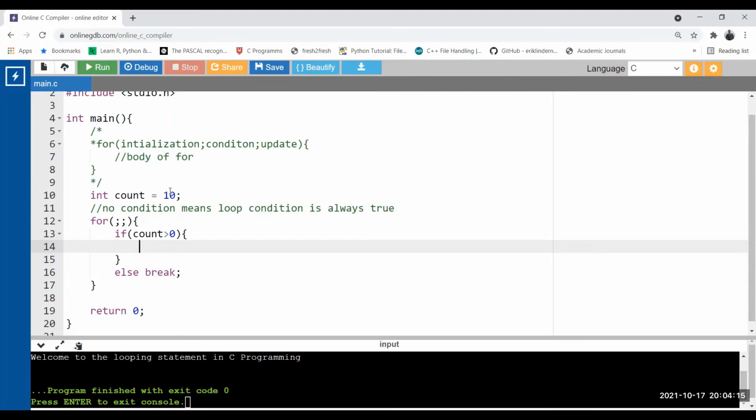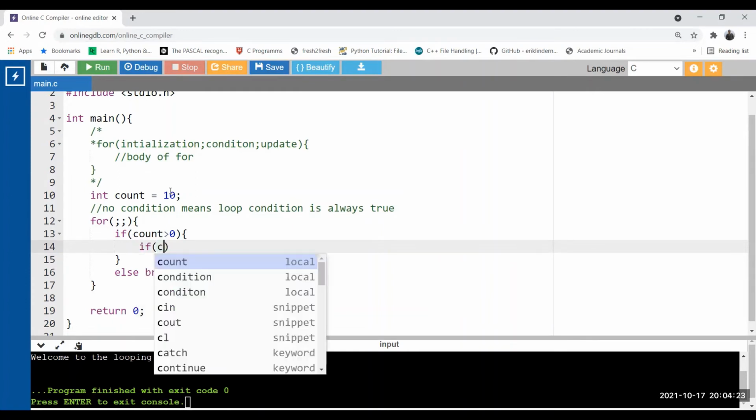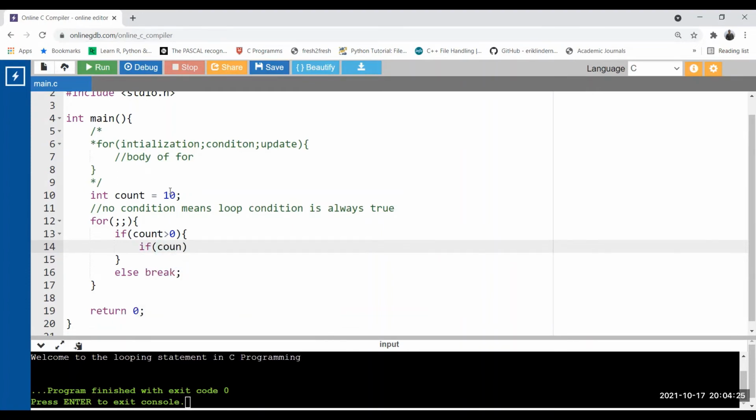So we're going to use a continue statement over here. Let's see how we can implement it. Further, if count modulus 2 equal to 0, it means an even number, so we print the value of count here.